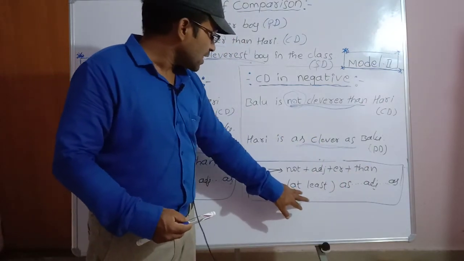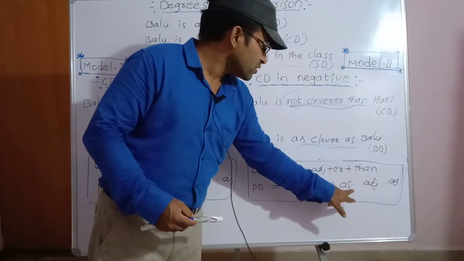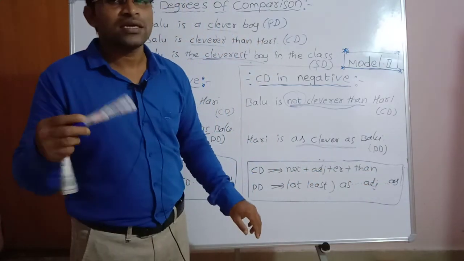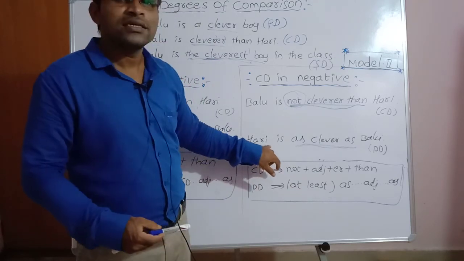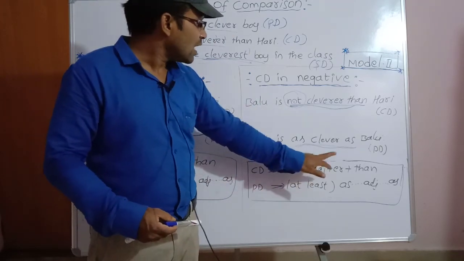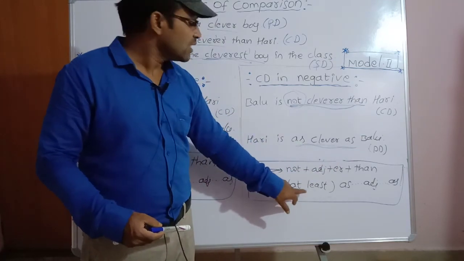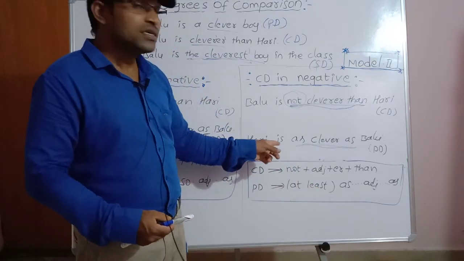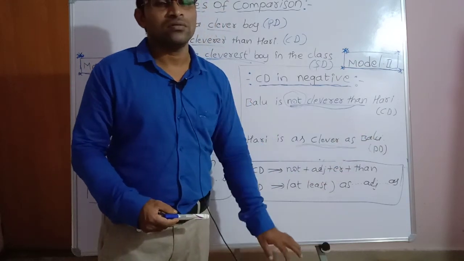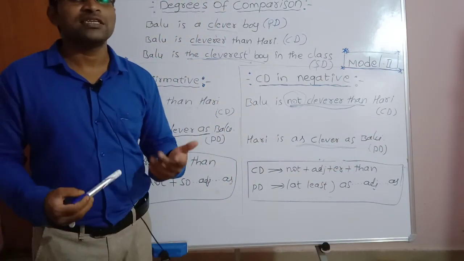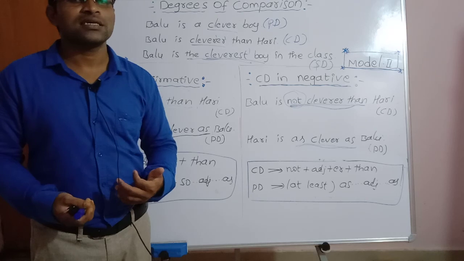Positive degree, at least, as. Here adjective is placed between as. We can also add at least. Hari is at least as clever as Balu. We can add this phrase, at least. Hari is at least as clever as Balu. We'll discuss the other two models in the next class. Thank you.